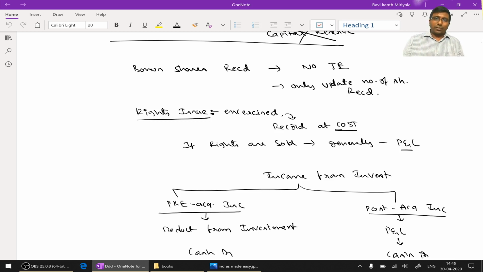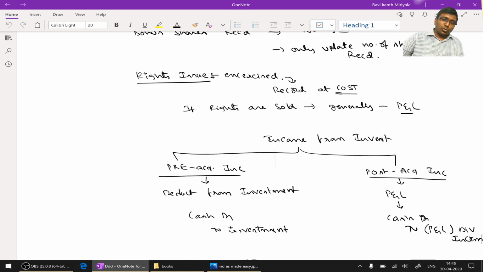Correct. It is received free of cost. So initially when I got it, that is at cost. At cost is equal to 0. That's why no journal entry is required. But our number of shares, earlier say 1000, we had. Correct. Now in a 1:1 ratio we got bonus. That means now it became 2000. That's why we just adjust the number of shares but not the amount.